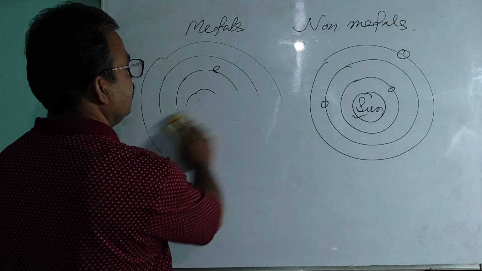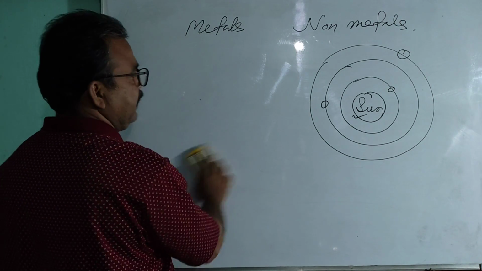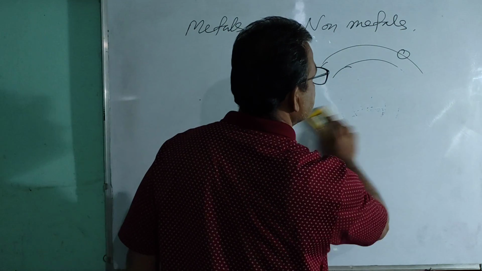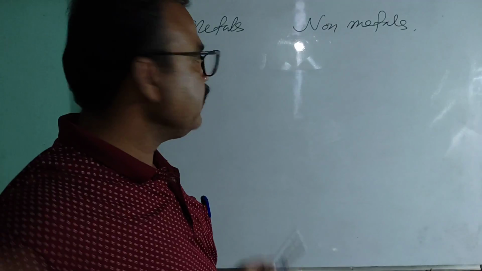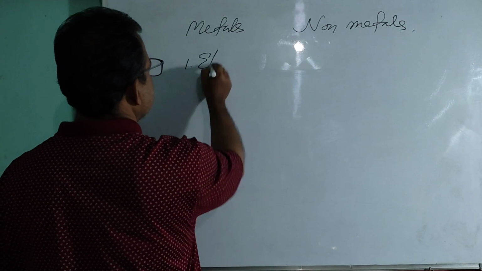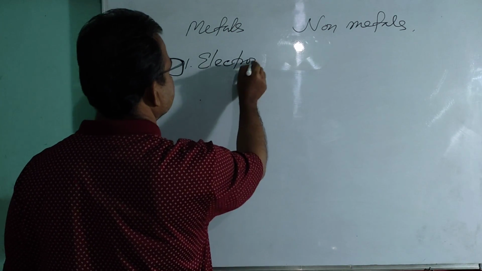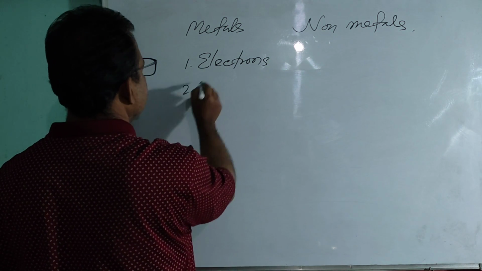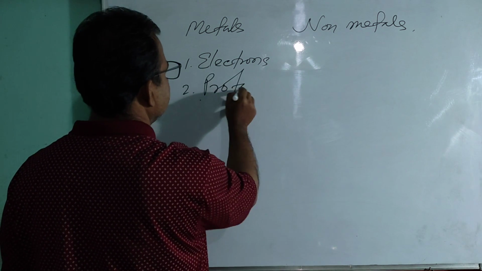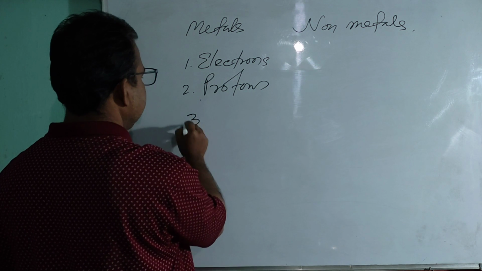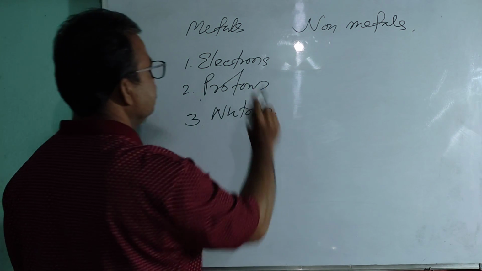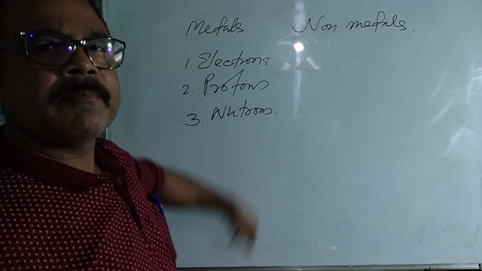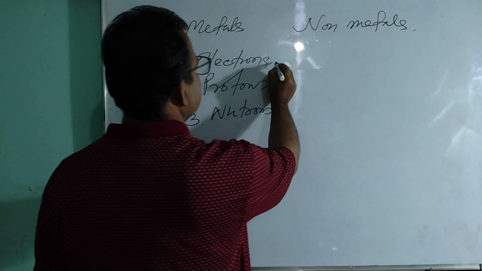Now, again, you should know the characteristics of these subatomic particles. Already we have seen that there are 3 subatomic particles: electrons, protons, and neutrons.